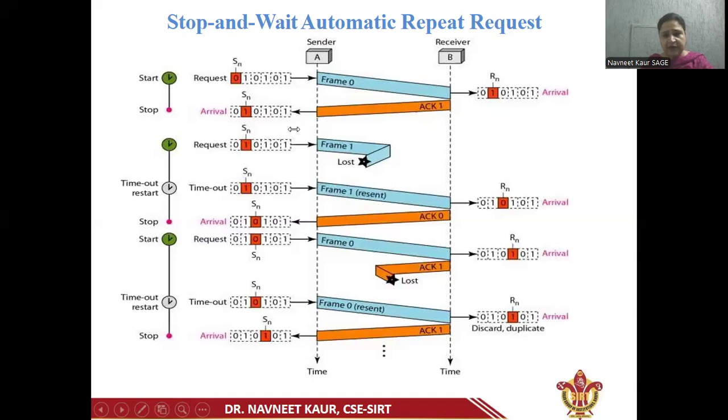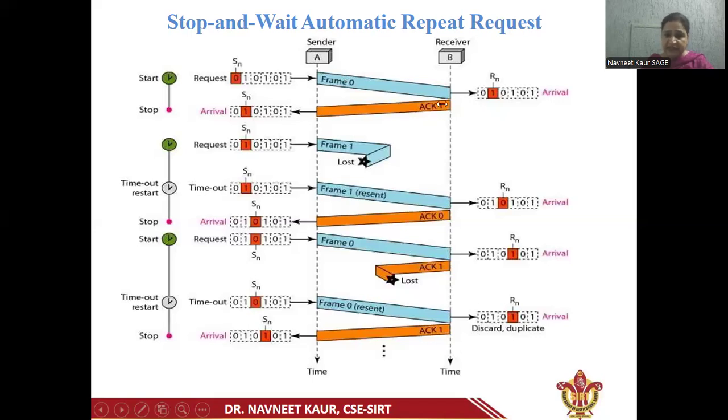After the timeout period, the timer is set to go off. Now, here we can see that frame 0 is sent by the sender. The receiver receives this frame 0 and sends back the acknowledgement with acknowledgement number 1.